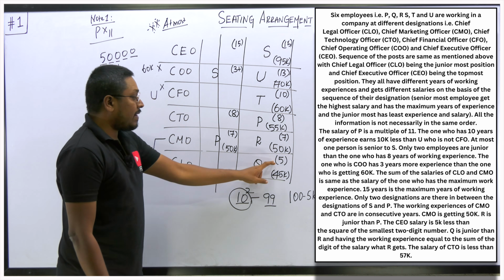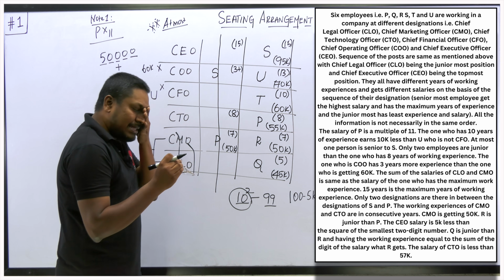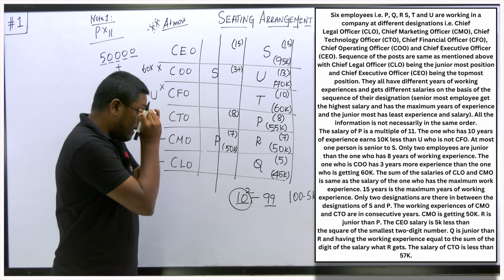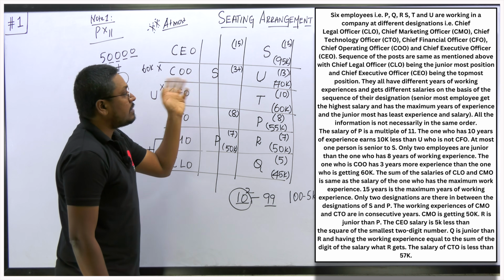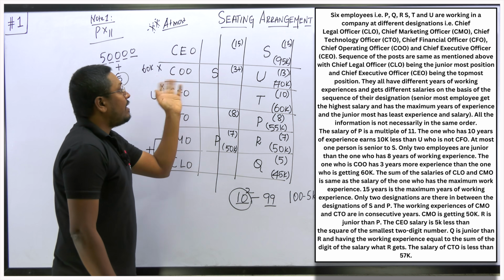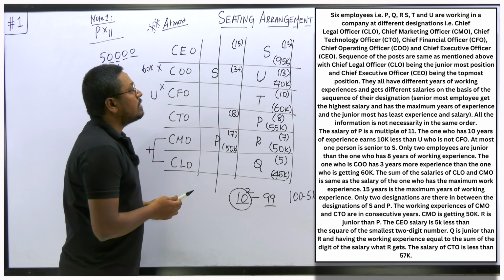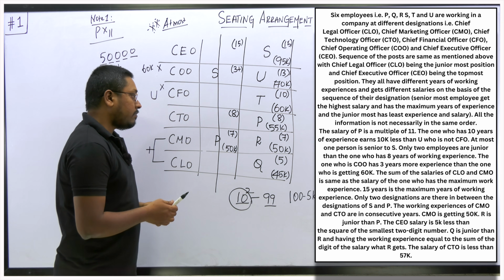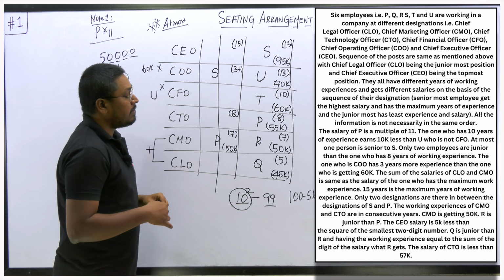So Q will be 5 years, least experience, salary will be 45k. R will be 7 years of experience, 50k. Then 8 years, 55k; 10 years, 60k; 13 years, 70k; and the highest salary person, the CEO, will have the most experience also, right? 15 years plus, 95k. Okay, so this will be the answer of this arrangement, right?